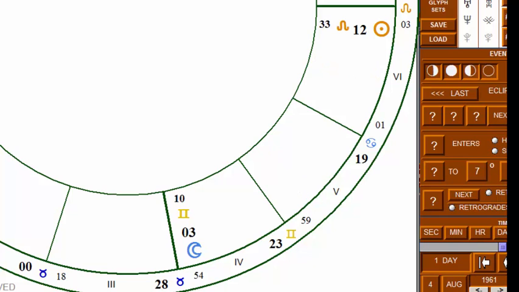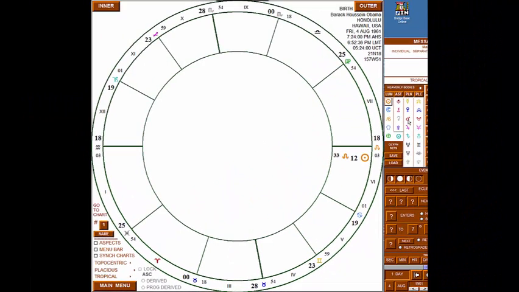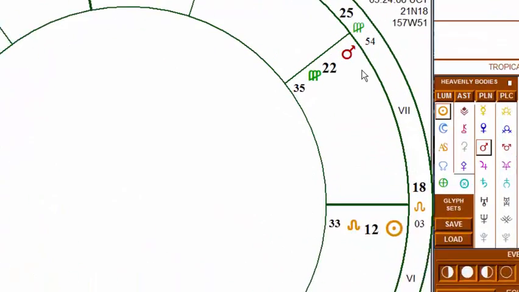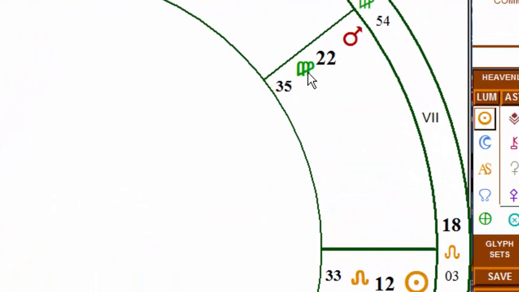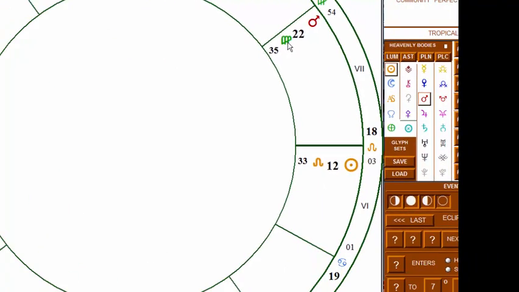Let's take these out again and see where Mars is located. Mars is in Virgo. We know that Mercury rules Virgo, so therefore Mercury is the dispositor of Mars. However, since Mercury's final dispositor is the Sun, Mars's final dispositor is also the Sun.